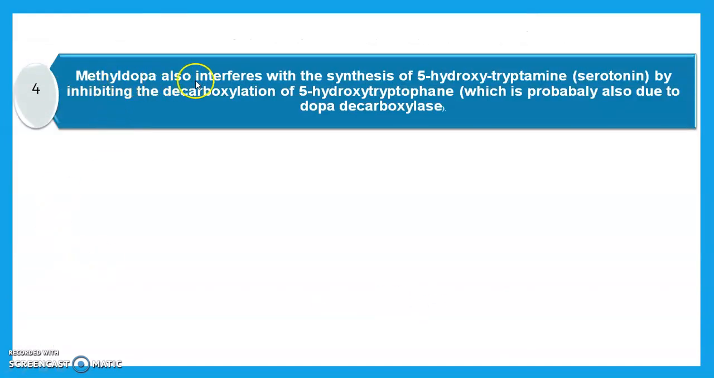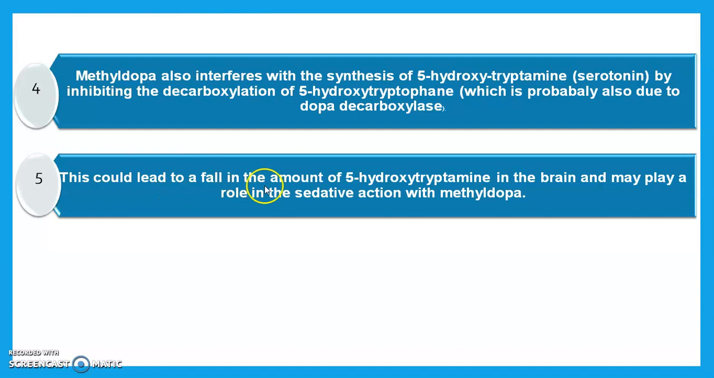Then methyldopa also interferes with the synthesis of 5-hydroxytryptamine, also known as serotonin, by inhibiting the decarboxylation of 5-hydroxytryptophan, which is probably also due to the dopa decarboxylase. This could lead to a fall in the amount of 5-hydroxytryptamine in the brain, which may play a role in the sedative action of methyldopa.